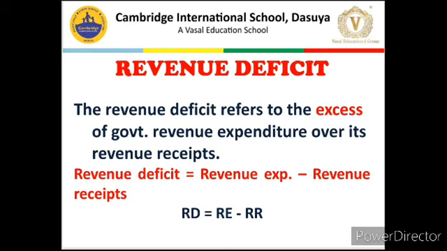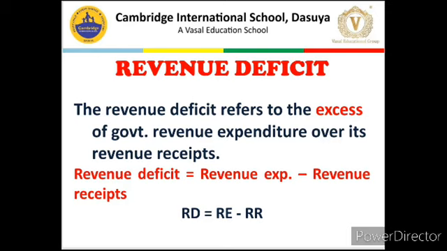It refers to that expenditure of the government which neither creates an asset, although government is spending something, nor reduces liability of the government. This is a recurring, regular expenditure, and generally government incurs this expenditure on normal functioning of the government or to maintain law and order situation in a country.